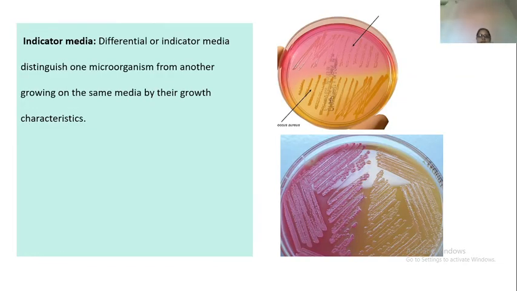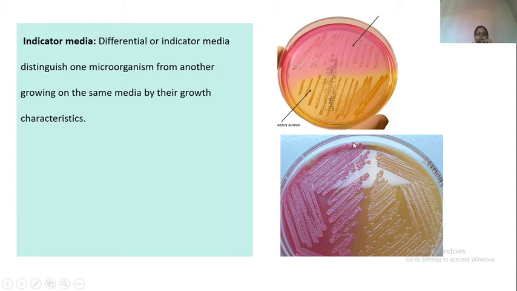Next is indicator medium. Indicator medium means it gives an indication, and an indicator in microbiology or in culture media means a dye. So if a media has a dye, it will be called an indicator medium, because of the dye it will show different colors, and that color production or non-production will indicate something.